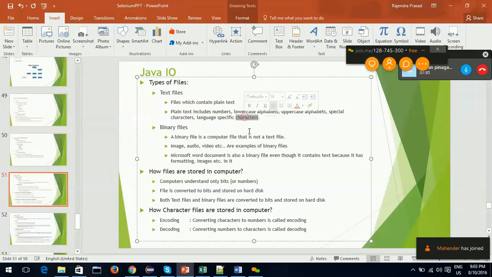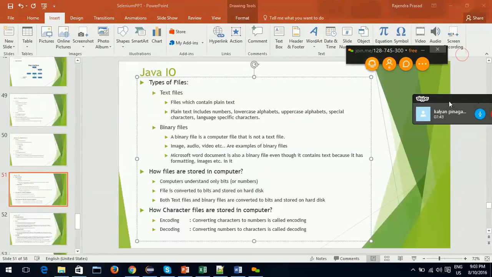That means if you take another language, suppose Hindi has its own characters. Any European language has its own characters. Chinese language has its own characters. So every language has.